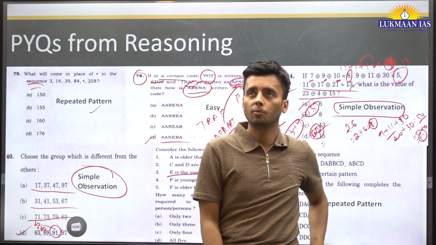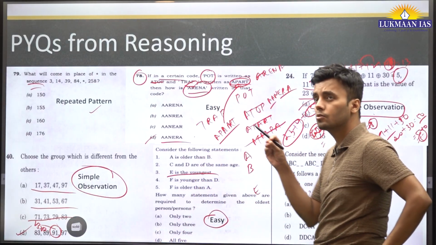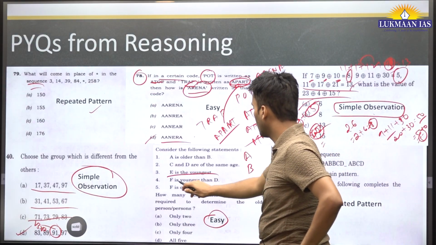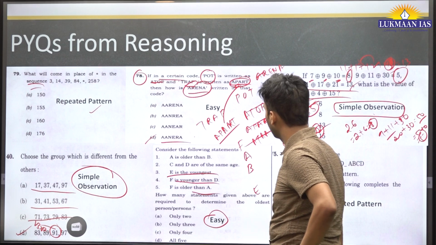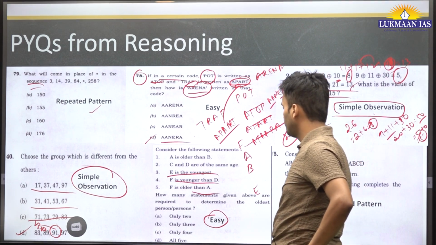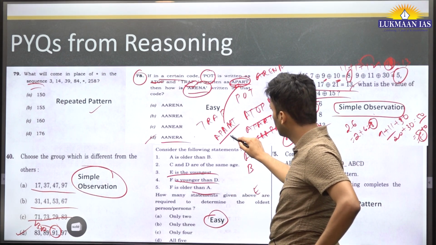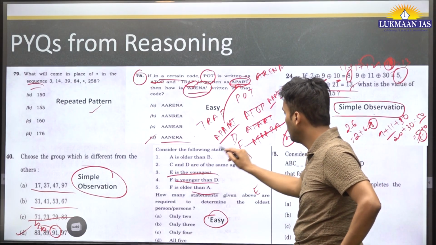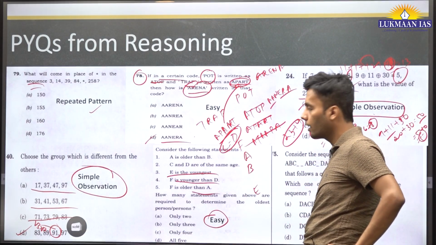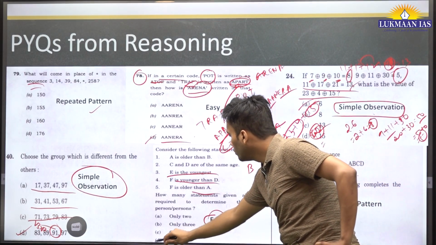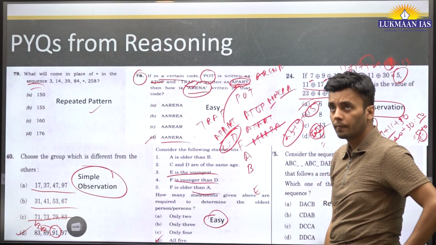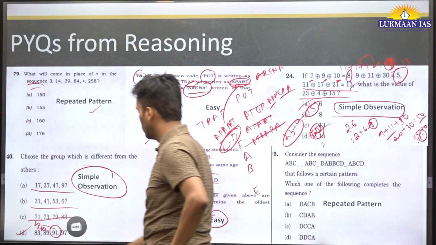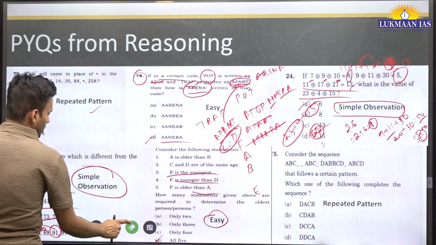So it is also useful because from this we know that E is not the eldest. F is younger than D and F is older than A. Okay. So we will place F before A, and F is younger than D. So D becomes older than F, and C and D are of the same age. So C and D, they are the eldest. So from this we deduce that all 5 statements are necessary to come to the right answer.